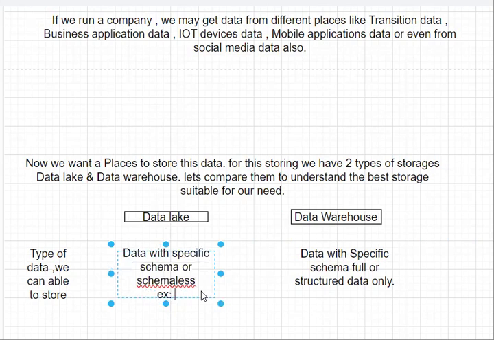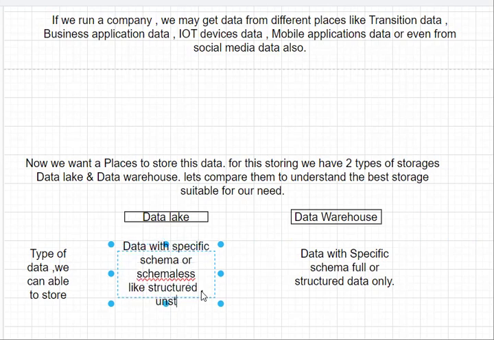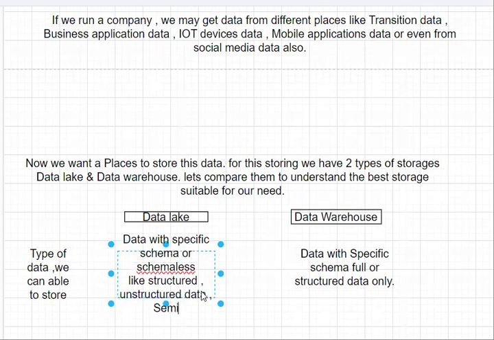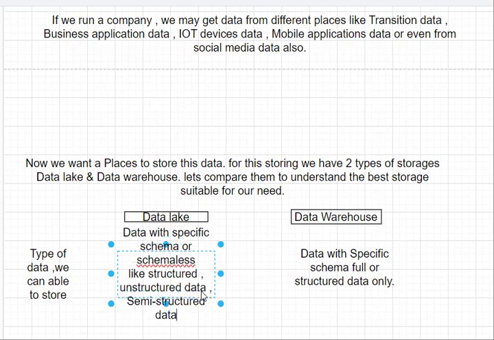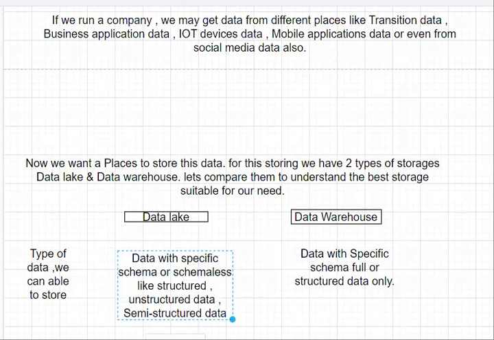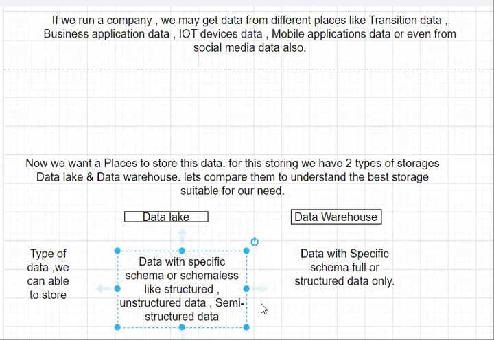Example: structured data, unstructured data, as well as semi-structured data also we can store under this data lake, right?